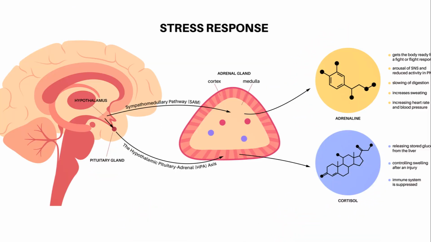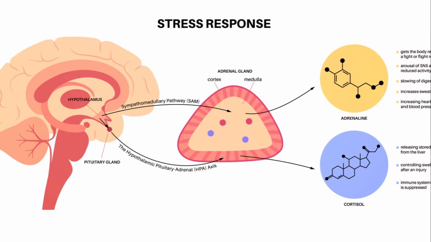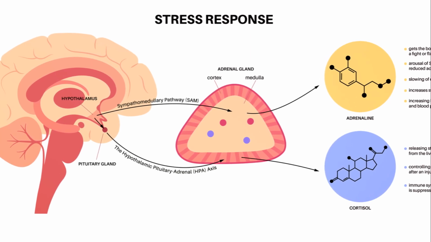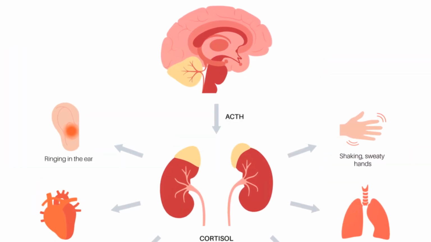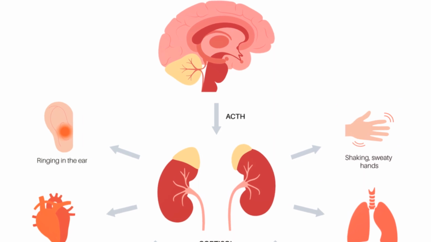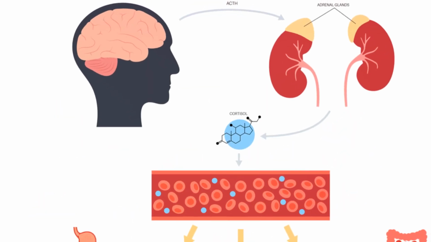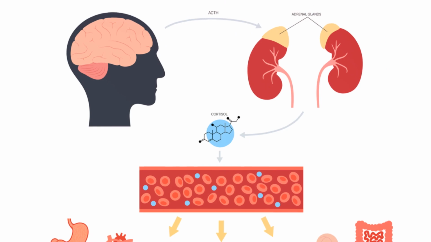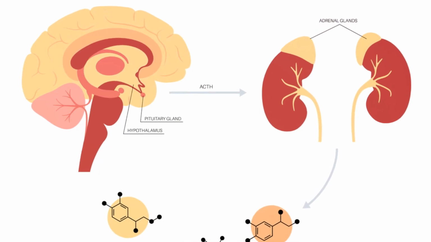To understand tertiary adrenal insufficiency, we must first revisit the hypothalamic pituitary adrenal axis, or the HPA axis. As the control center of our stress response, the hypothalamus dictates the release of CRH, which in turn stimulates the pituitary gland to release ACTH. This hormone then prompts the adrenal glands to produce cortisol, our body's primary stress hormone.